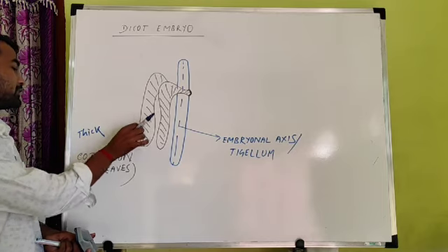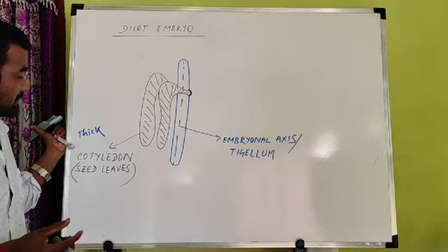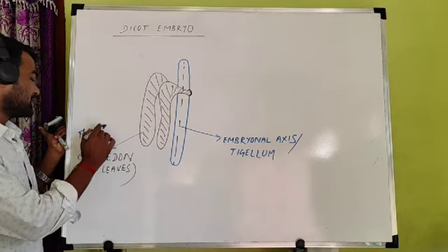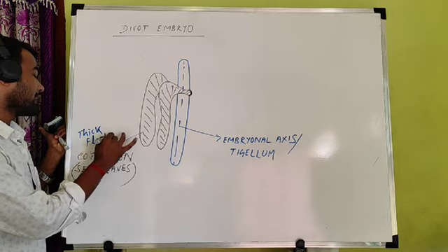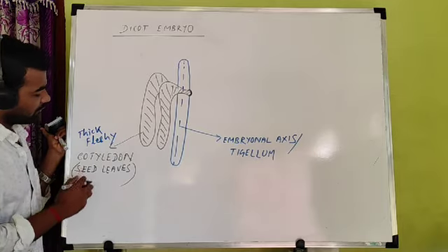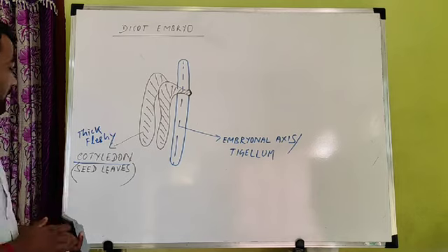If you compare their structure, they are not like the normal leaves you observe in daily life. They are very thick as compared to a normal leaf. They are thick and fleshy. Fleshy means not dry. They are rich in water content. So that's why the thick and fleshy leaves found on the embryo are known as cotyledons.